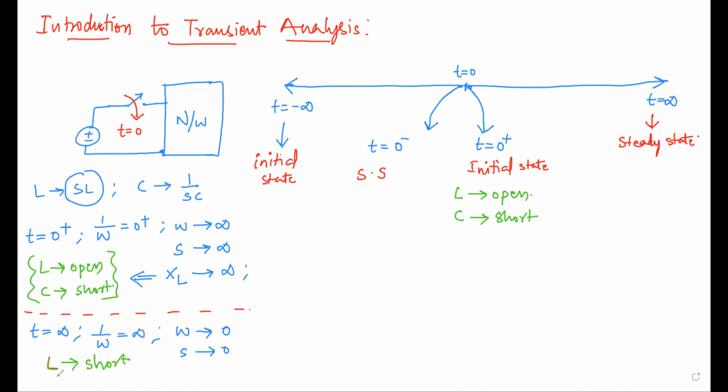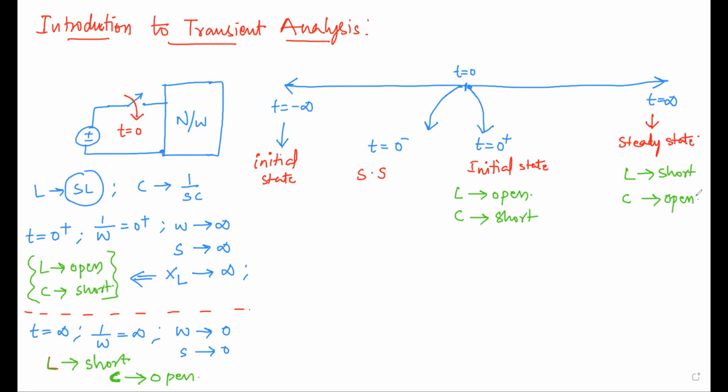And how will the capacitor behave? The capacitor will behave as an open circuit. So at the final state, the capacitor opens and it will take the voltage. At the final state, the inductor will become short and it will take the maximum current. So that is about the steady state and initial state. The inductor will become short, and the capacitor will become open. Okay, this is done. Now I think you understood.